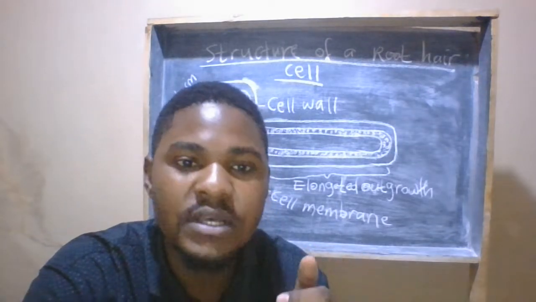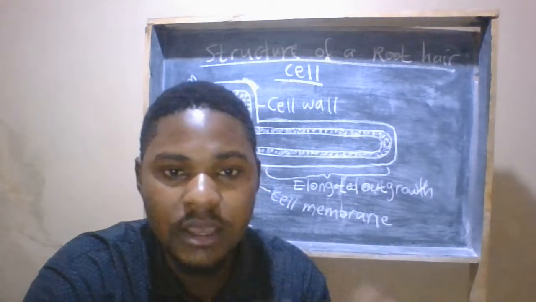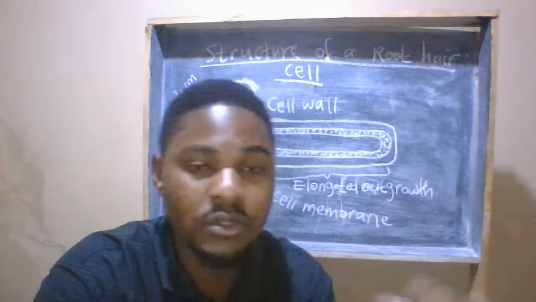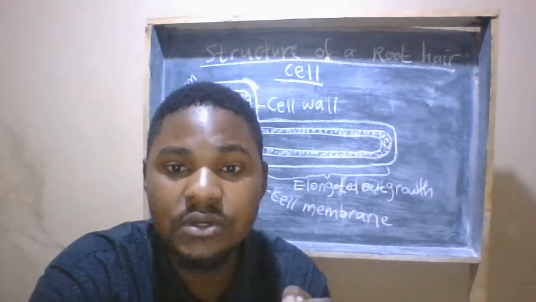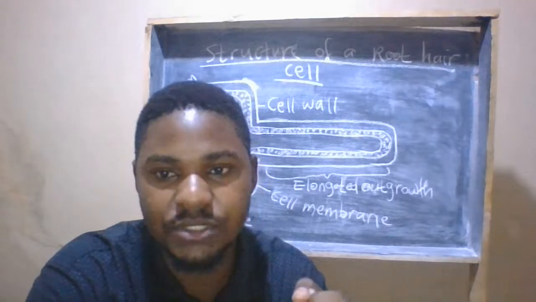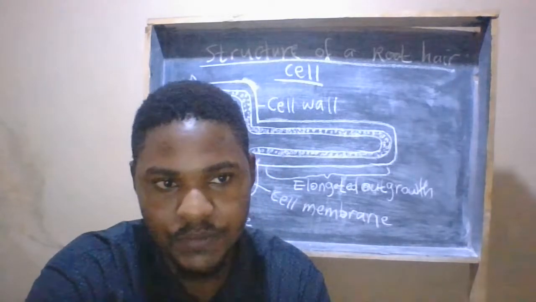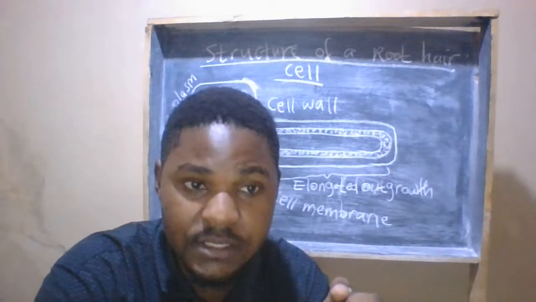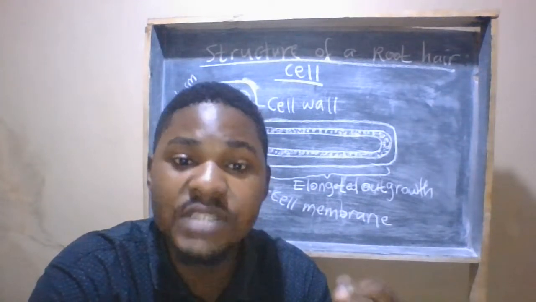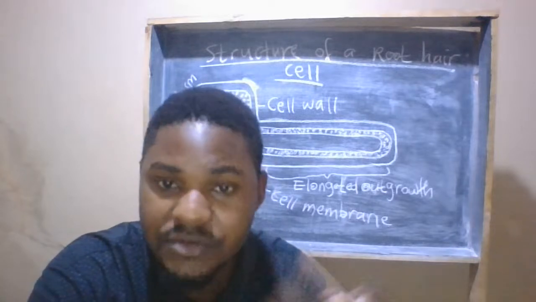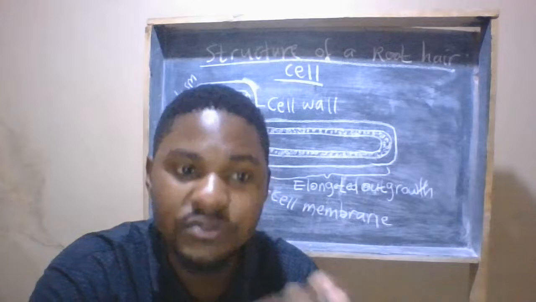We have number two, symplast. This is the process where water and mineral salts move from cytoplasm to cytoplasm. The last one is what we call the vacuolar route, from vacuole to vacuole. I said number one, apoplast, from cell wall to cell wall. Number two, symplast, from cytoplasm to cytoplasm. Three, vacuolar route, from vacuole to vacuole.